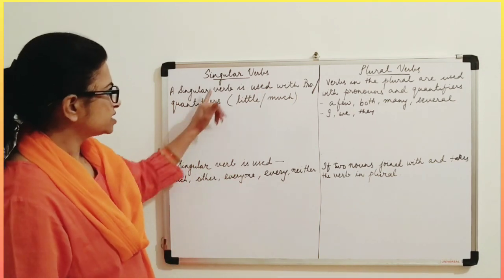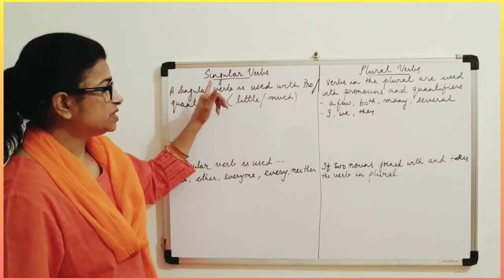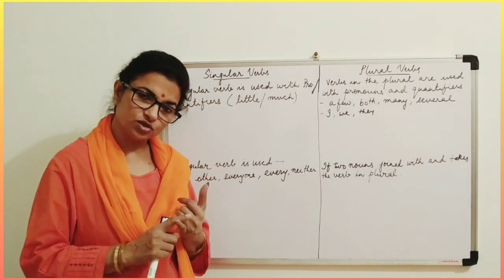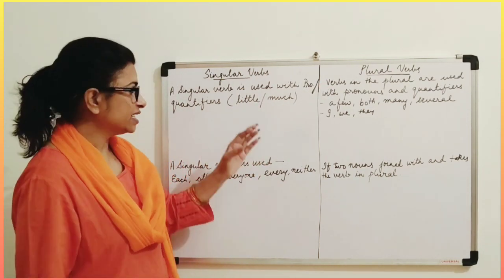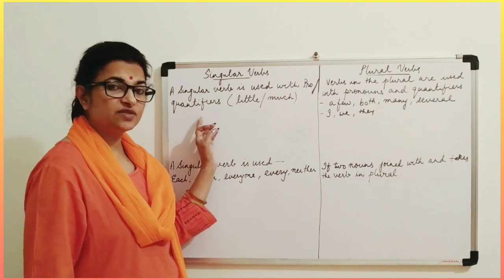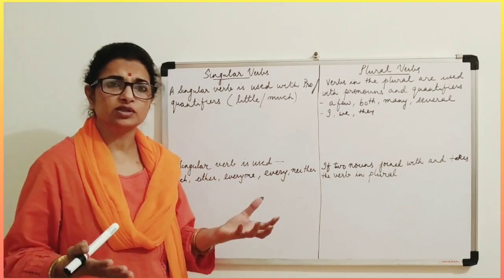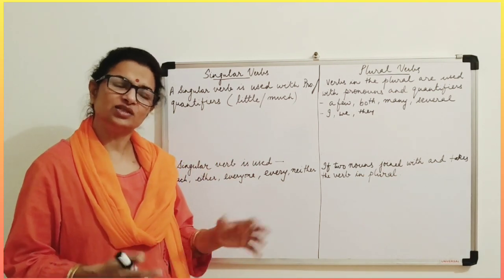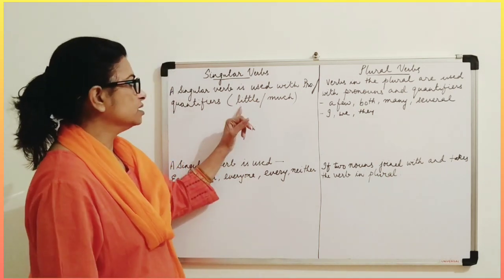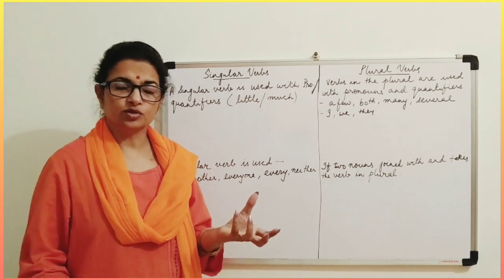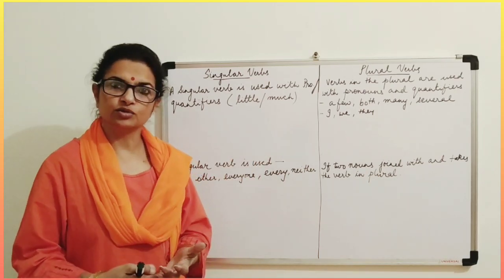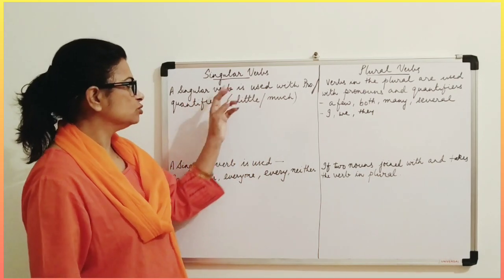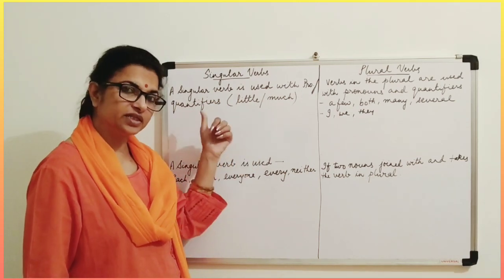Now see here, let us come to the singular one. Singular, that means there are many pronouns which are singular, and there are many pronouns which are plural also. And there are many quantifiers, where you can count, and something which you cannot count but which is still included in quantifiers. Like little. We don't know how little, so it is uncountable. Even much is uncountable. But they all come in quantifiers.